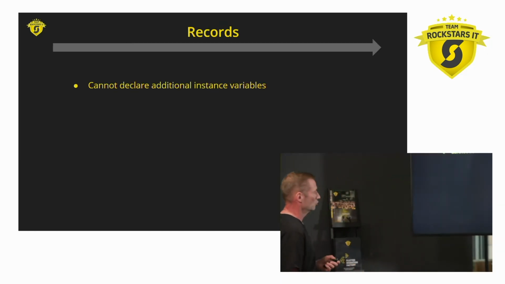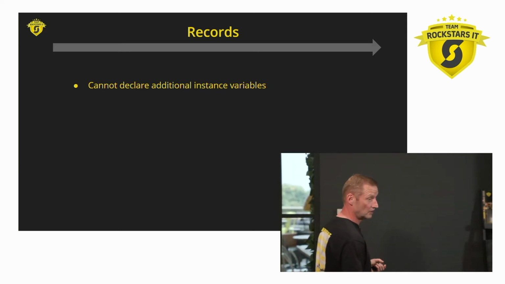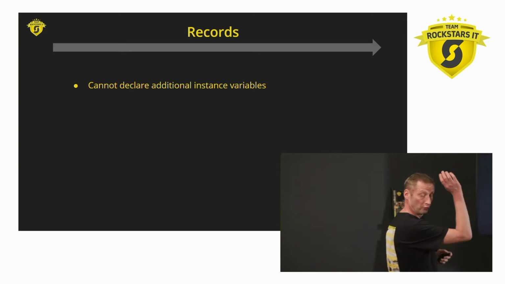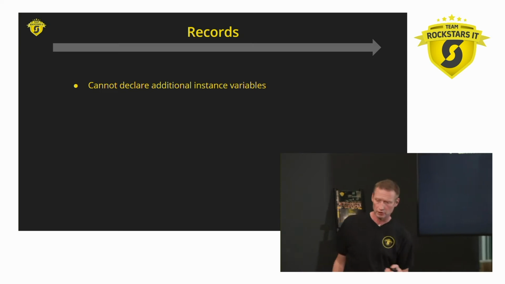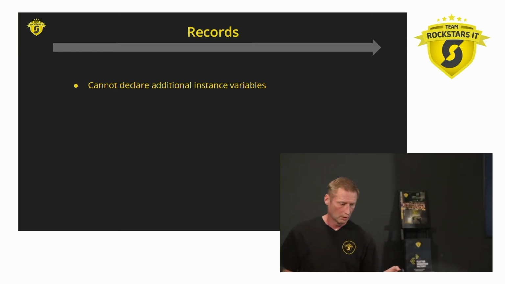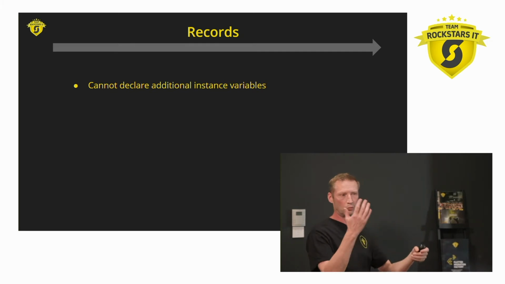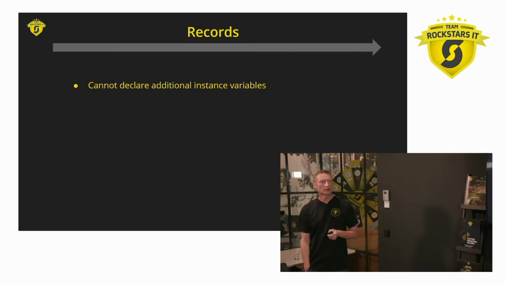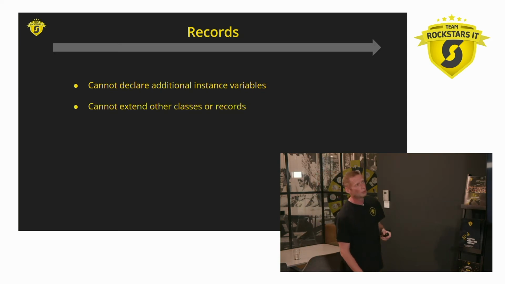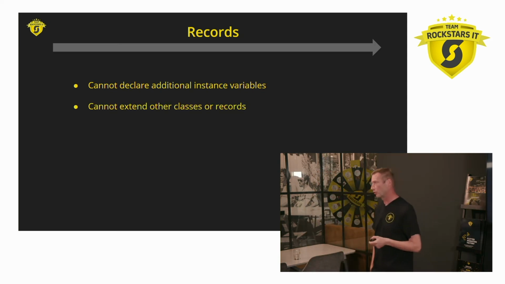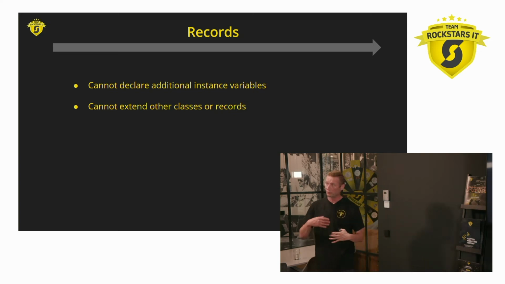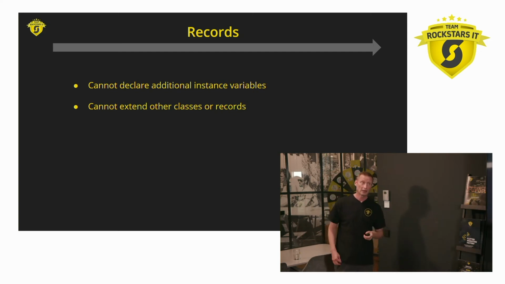So what more is there to know about records? They cannot declare additional instance variables. You have the ones which you declare on the record, and you can't say somewhere in your code private string, another instance var, because then the compiler can't really guarantee that it will be final. You cannot extend other classes or records, actually for the same reason, right? Because if I'm extending another class, that class very likely has instance variables which I cannot control the visibility and the finality of.